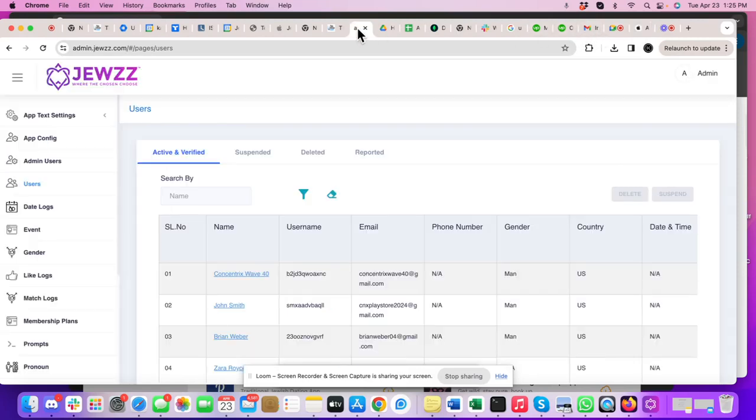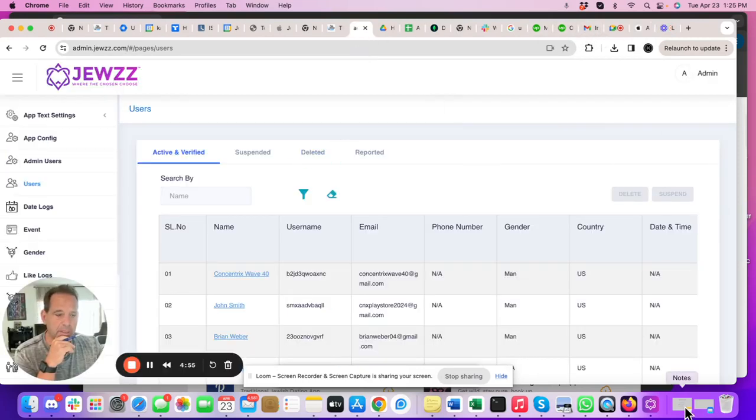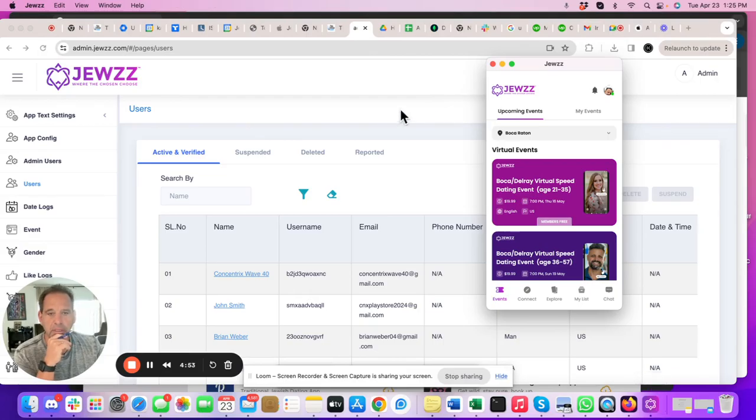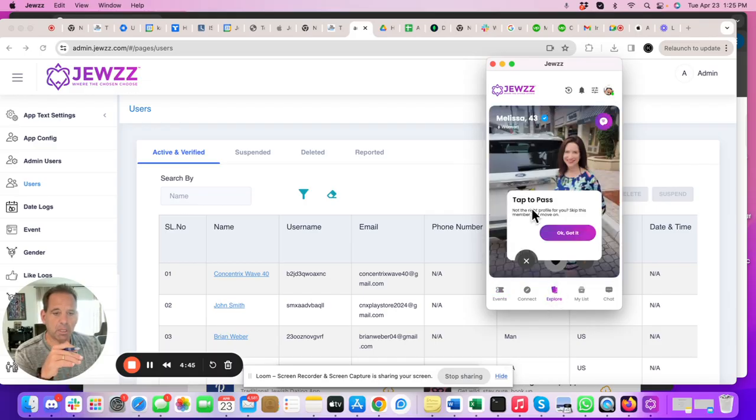All right, so getting back to the admin panel. So here's the admin panel, and here is the app. I'm in the app as a non-member right now. If I go to explore, it tells me this is not the right profile, skip this member, move on. Got it. There's no swiping.